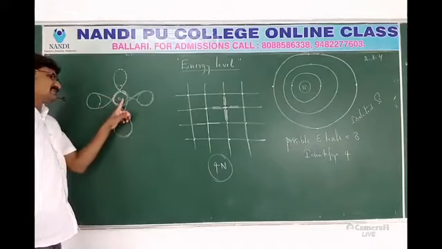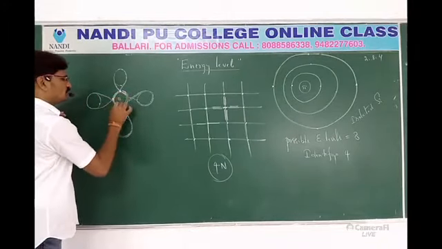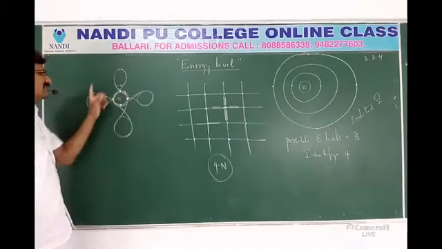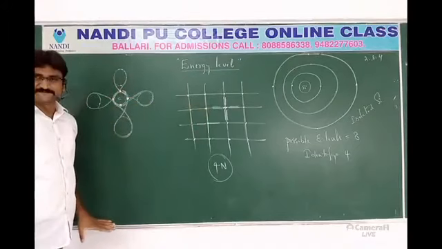See, totally one silicon has 4 electrons: 1, 2, 3, 4. 4 electrons sharing with 4 silicon neighbor atoms in the crystalline structure.